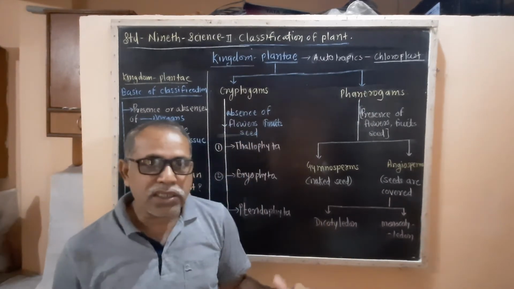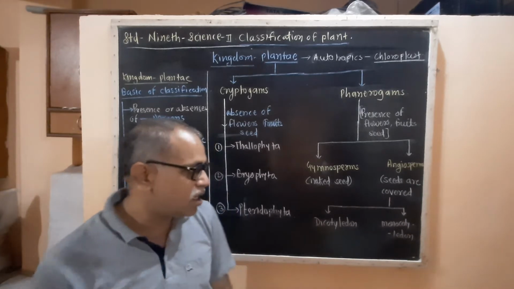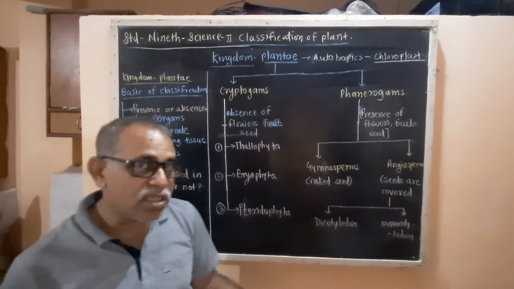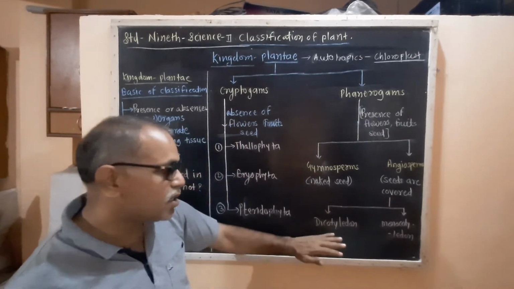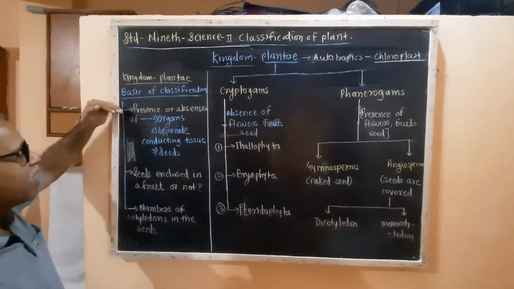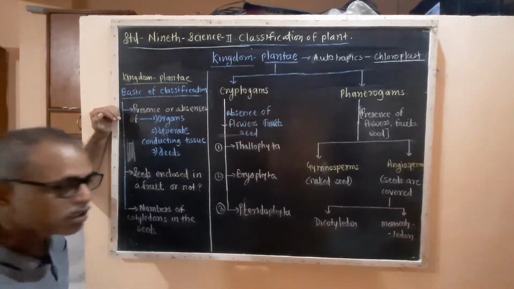If the seed shows two equal halves, where food is stored and used in the first step of germination, it is a dicotyledon. So this is the first criteria: the presence or absence of organs, separate conducting tissue and seeds.